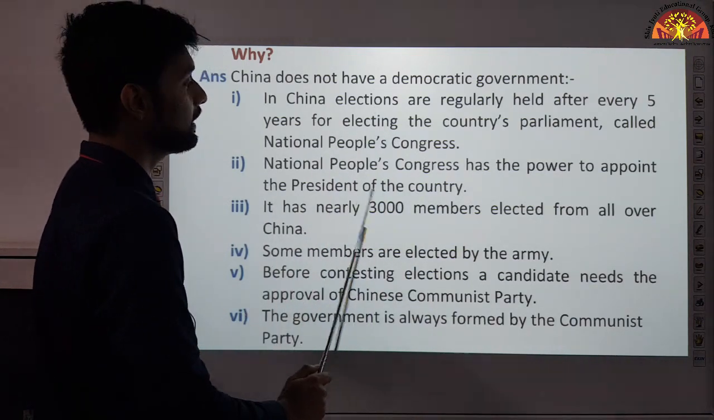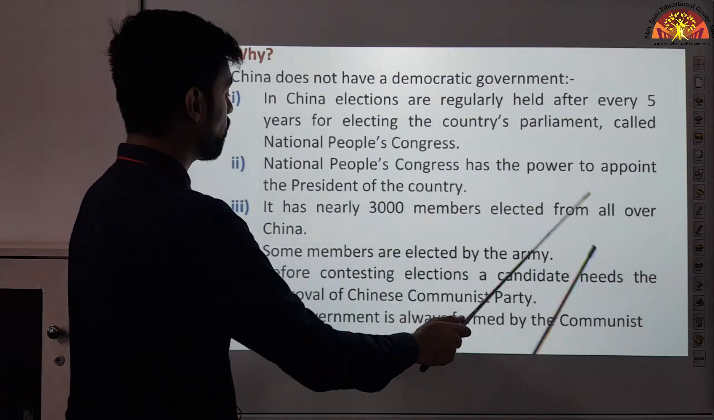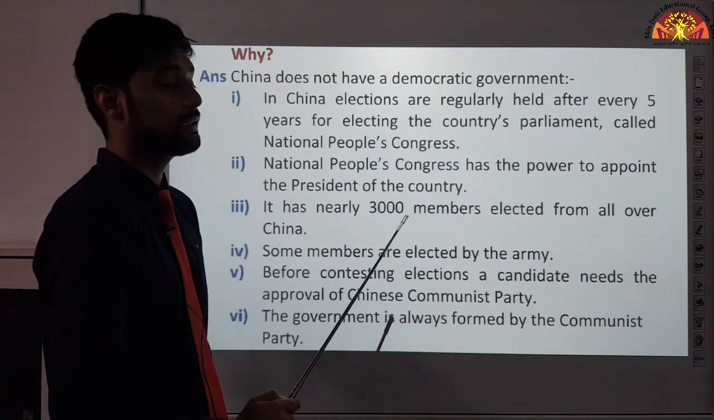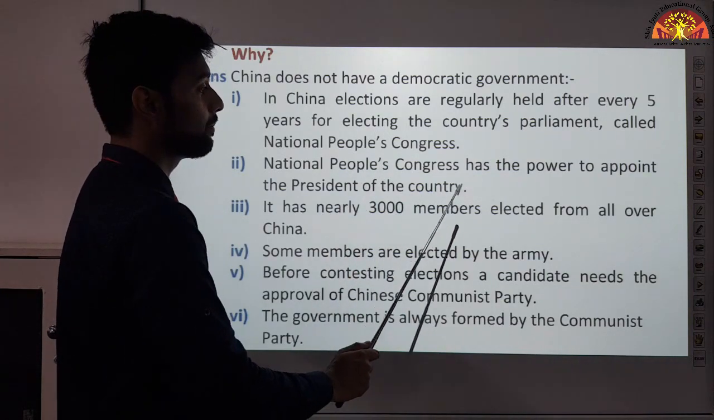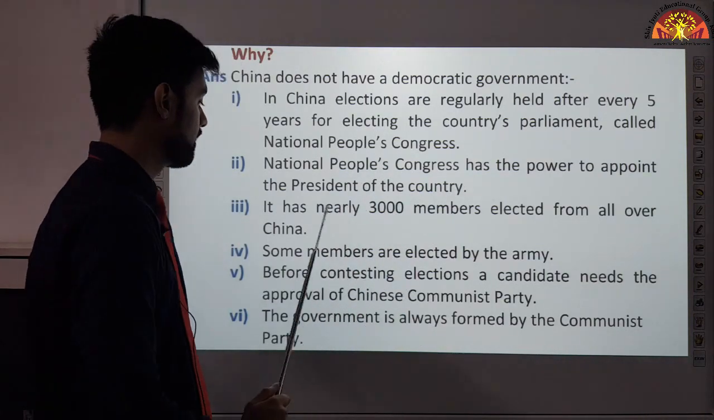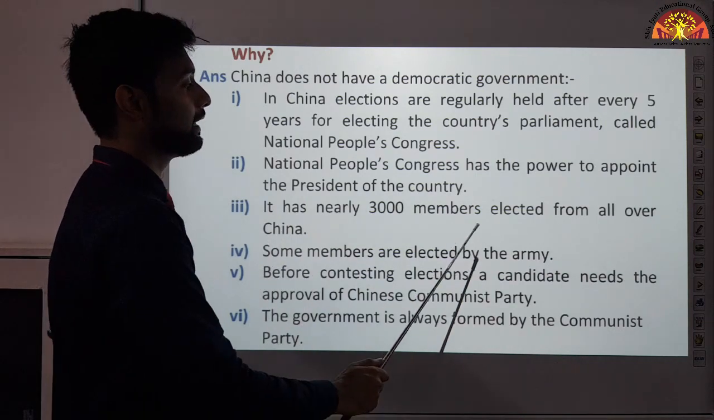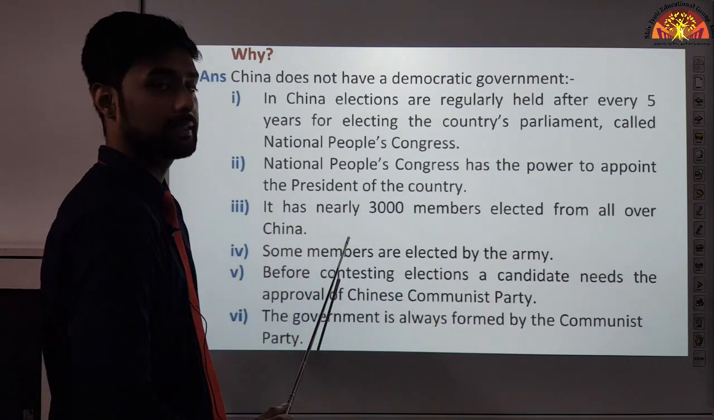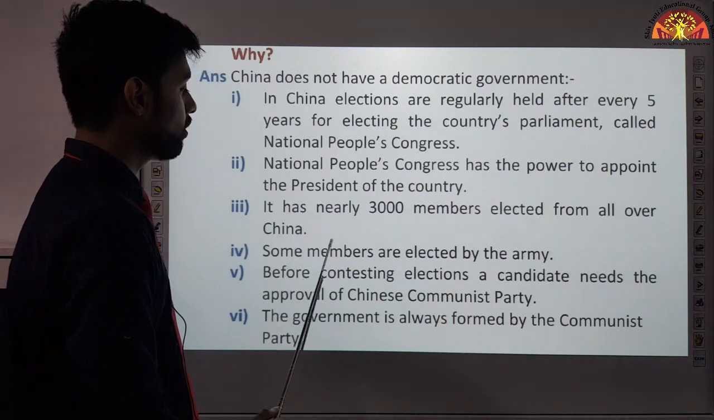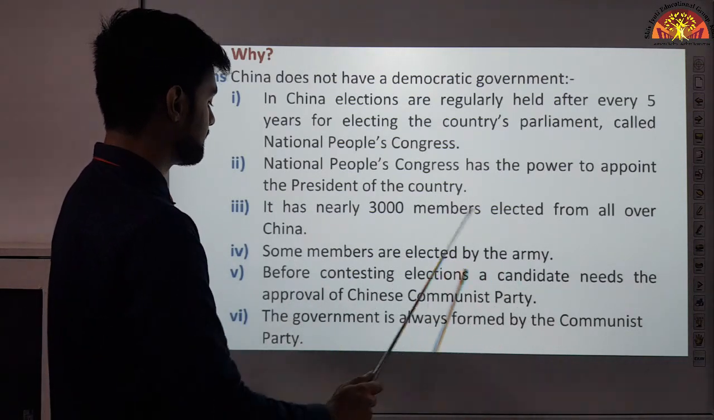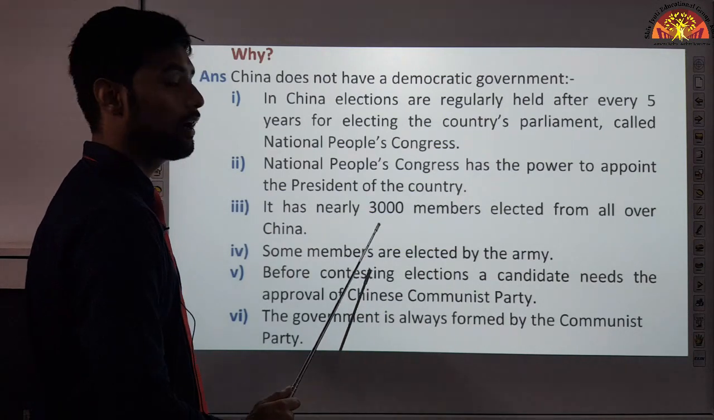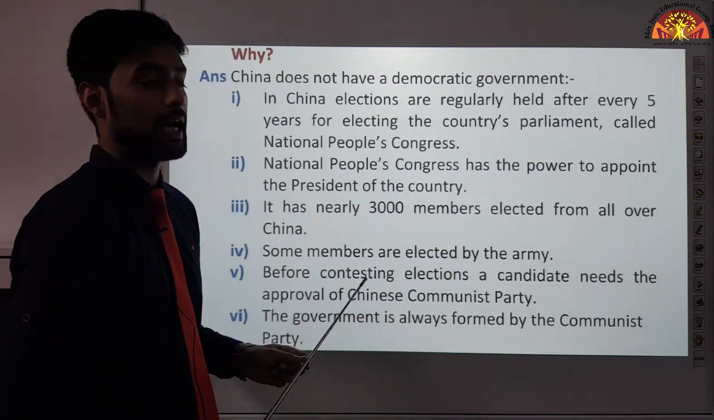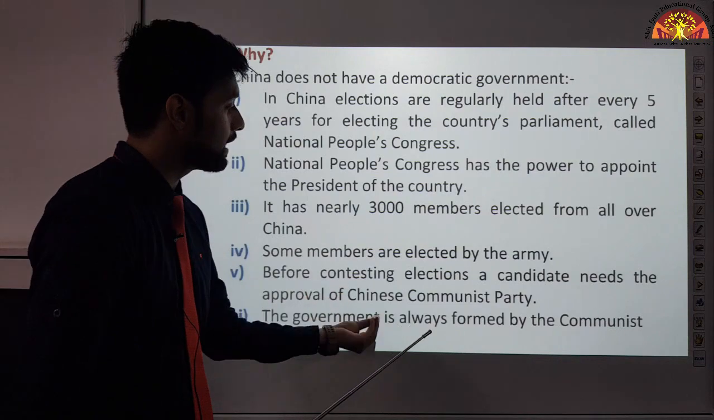It has nearly 3,000 members elected from all over China. And how many members are elected in the parliament of China? 3,000 members from all over the country. Some members are elected by the army. Okay, the army also elects members. Before contesting elections, a candidate needs the approval of the Chinese Communist Party. If I am to contest an election in China, I will need the approval of the Chinese Communist Party.